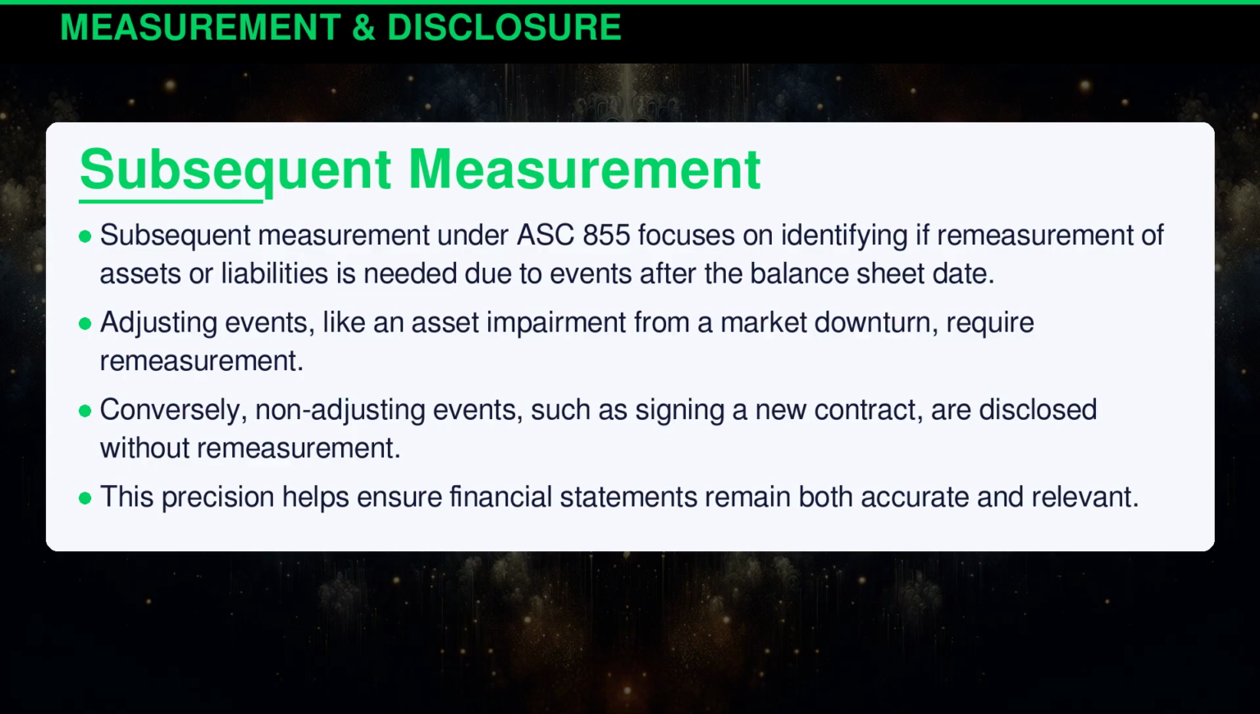Subsequent measurement under ASC 855 focuses on identifying if remeasurement of assets or liabilities is needed due to events after the balance sheet date. Adjusting events, like an asset impairment from a market downturn, require remeasurement. Conversely, non-adjusting events, such as signing a new contract, are disclosed without remeasurement. This precision helps ensure financial statements remain both accurate and relevant.